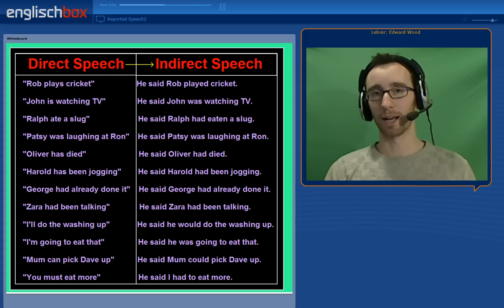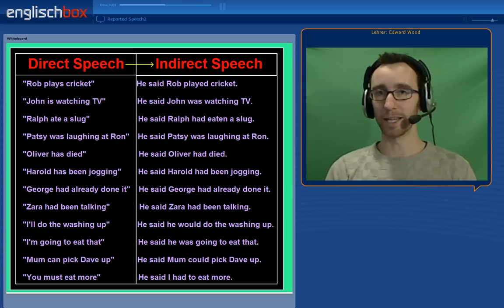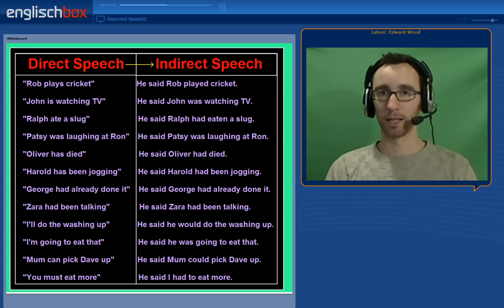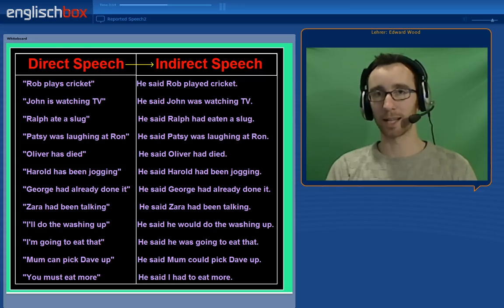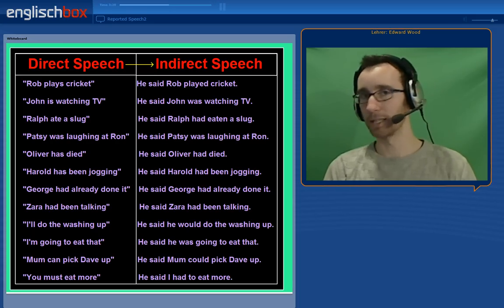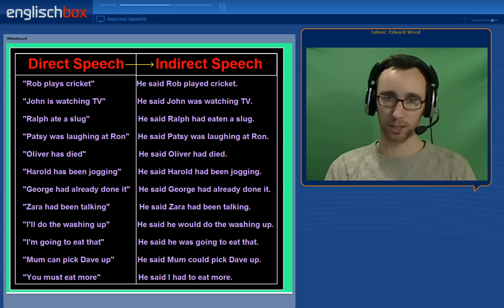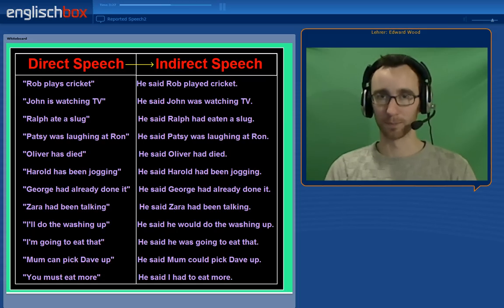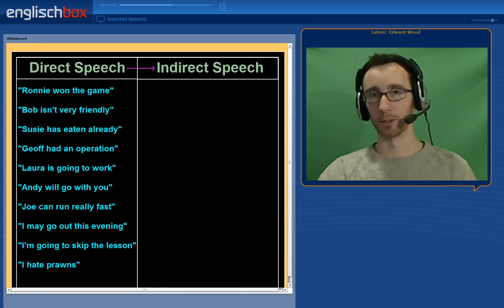So here we have some more examples for each of the tenses, so you can pause the video and revise this rule. Remember, each time in indirect speech, the tense is set back one position. "Rob plays cricket." He said Rob played cricket. "John is watching TV." He said John was watching TV. And so on.